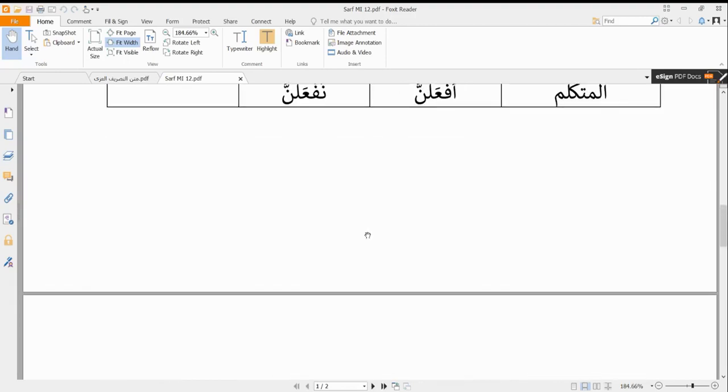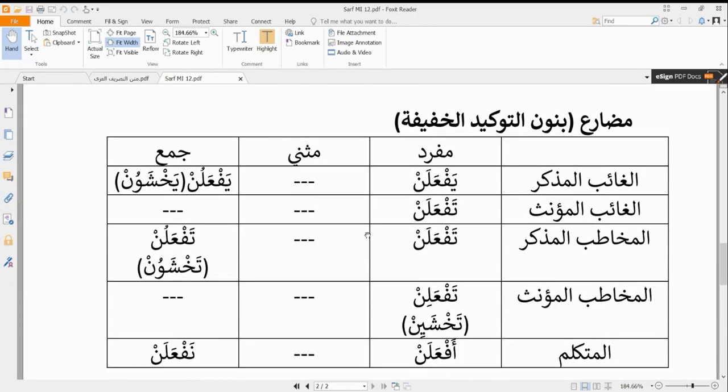So we look at our mudari'. We do the same thing we have in our thaqila. That's the same thing that we have in our khafifa. The only difference is that our nun shadda is now simply a nun that has sukun, and also because we cannot form muthanna and jam' mu'annath from it. So that is the only difference with nun ta'kid al-khafifa. So we have yaf'alan, but we don't have anything for muthanna, and we have yaf'alun.